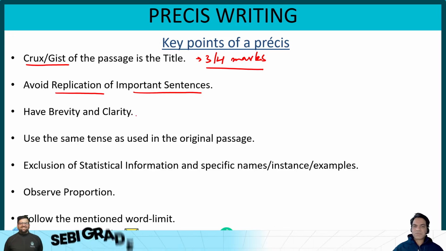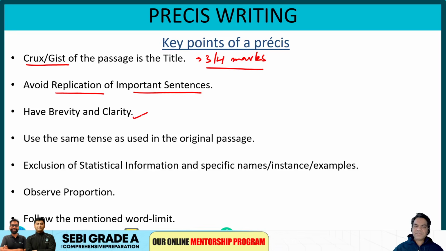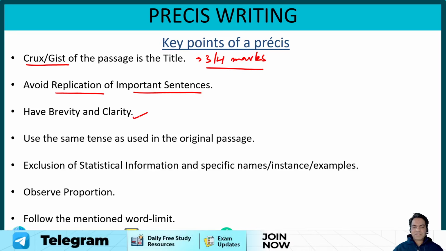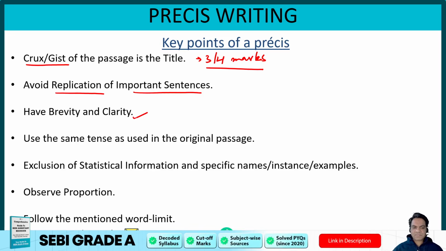Now guys, next thing to remember, your Prezi needs to have brevity and clarity. As I told you, it should be clear, not ambiguous, and it should have brevity. It should be coherent with the passage and should not deviate from it. It should be in line with what is communicated in the passage, not something beyond its premises. There should be no assumption, no opinion or criticism added from your side. It has to be exactly the way it is written in the passage, even if you agree or disagree, even if you understand more than that, you cannot write anything beyond the premises of the passage.